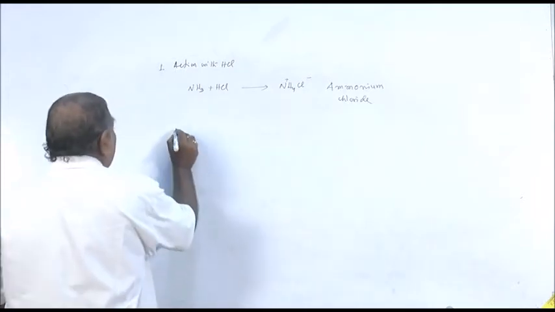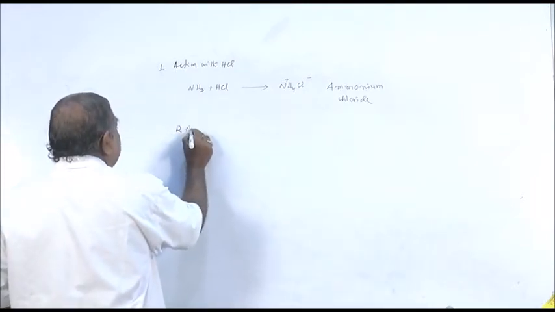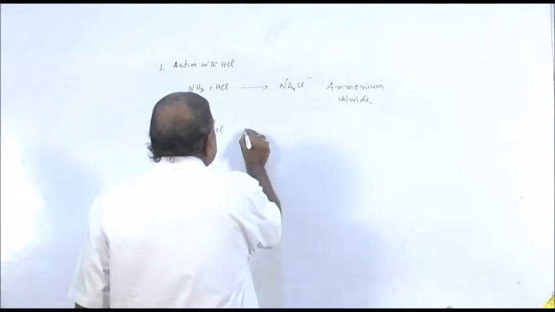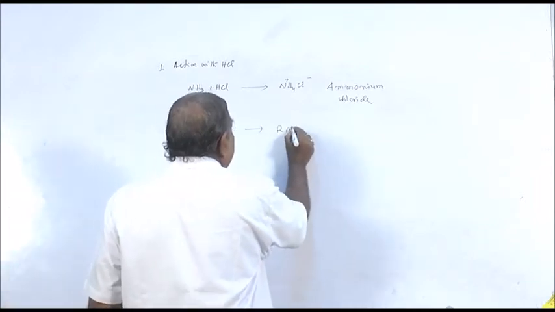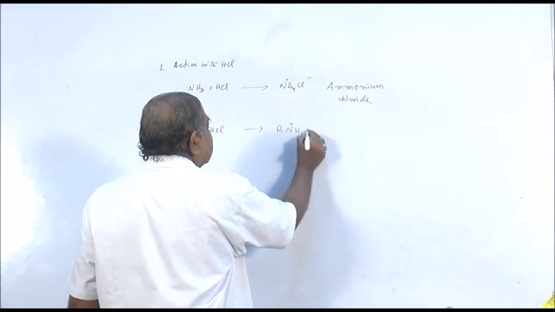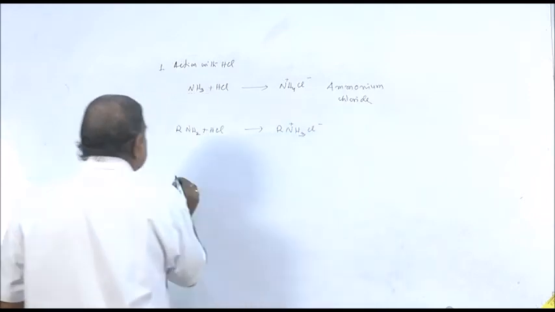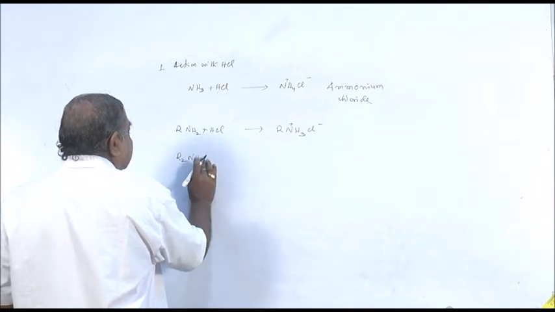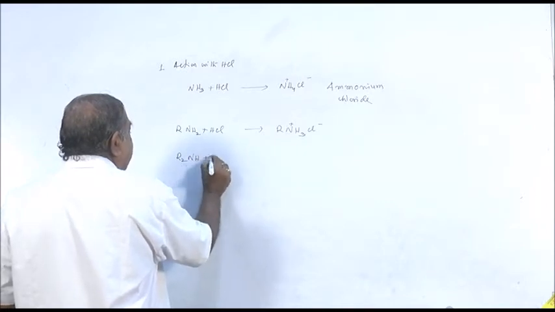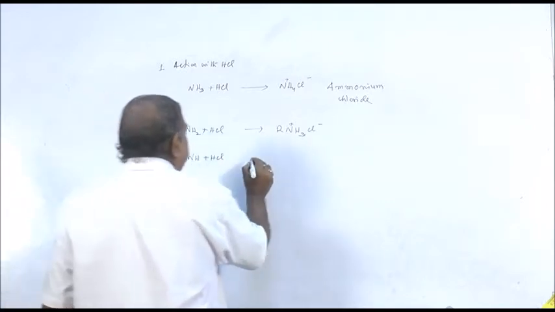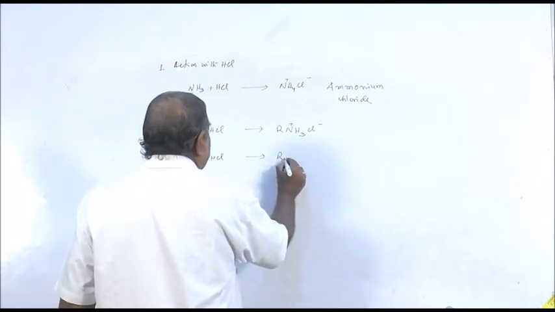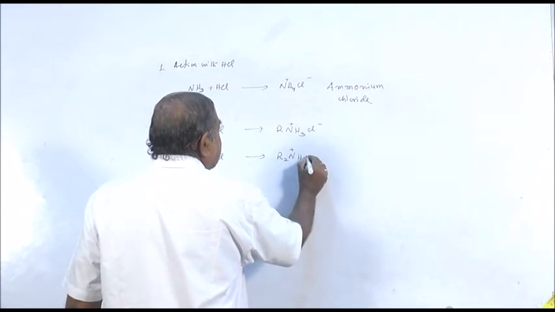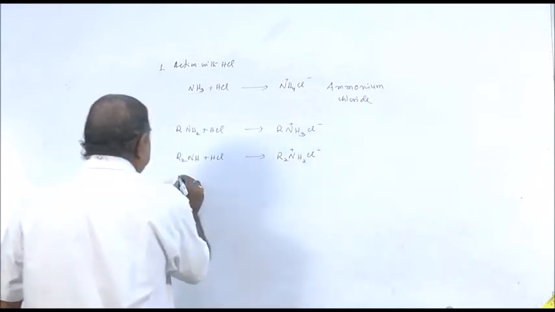Similarly, all amines, let me start with primary amine. It reacts with hydrochloric acid, you will get RNH3+ Cl-. If you will take secondary amine, R2NH in general I am writing, react with HCl, you are getting R2NH2+ Cl-.